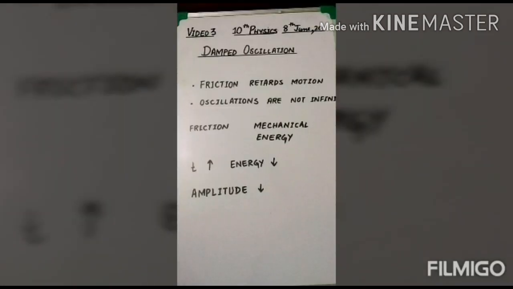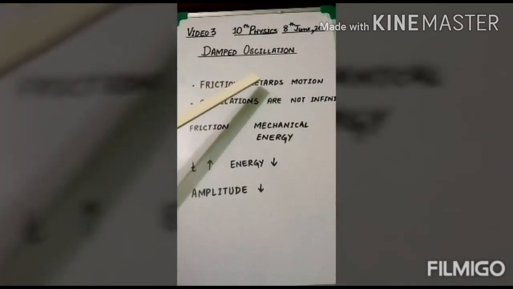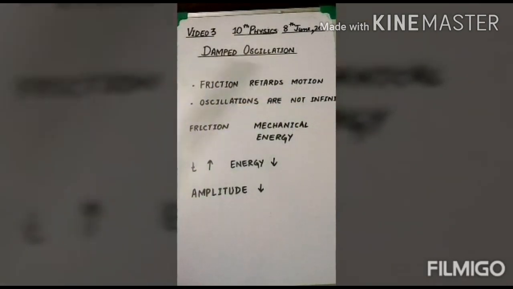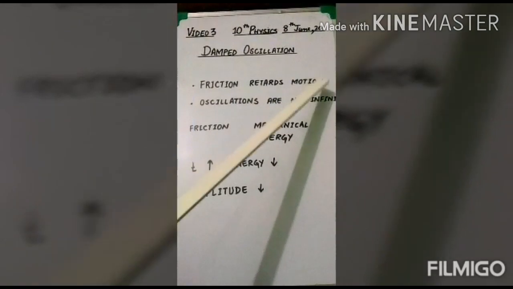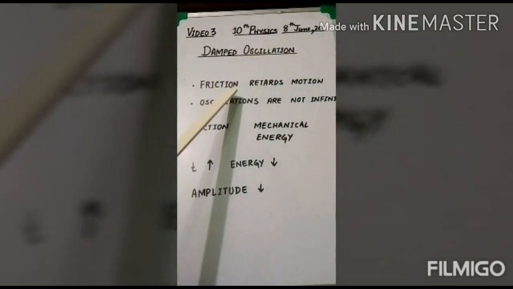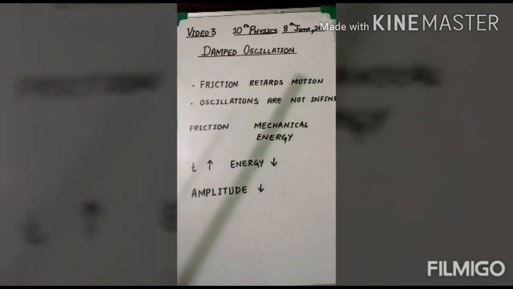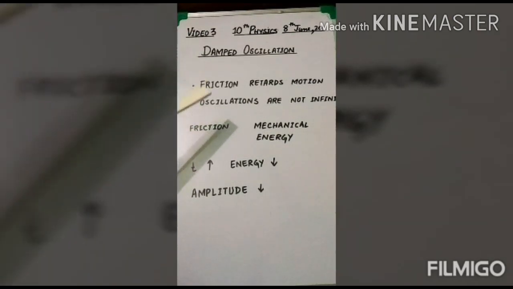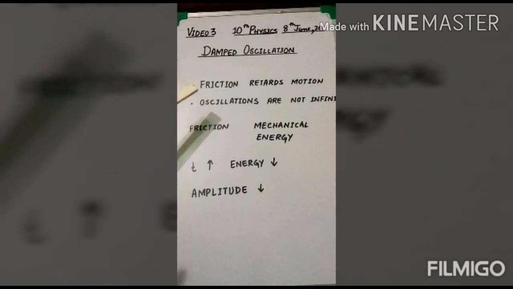Let us see how the oscillations are damped by friction. As you all know, friction retards or slows down the motion. Whenever friction is there, its role is to oppose the motion, and that's why the force of friction slows down the motion. Like for linear motion, if you throw a ball on a frictionless surface, it will continue moving forever, but if the friction is there, the ball will stop at some time.